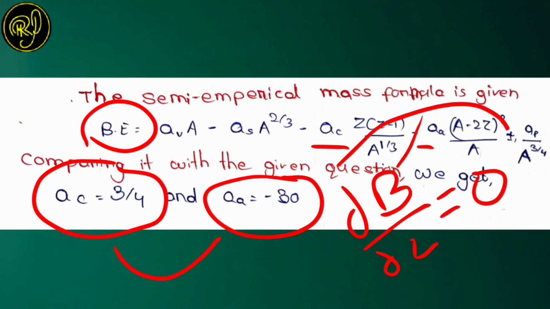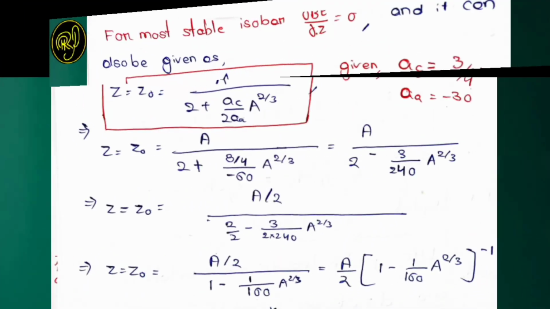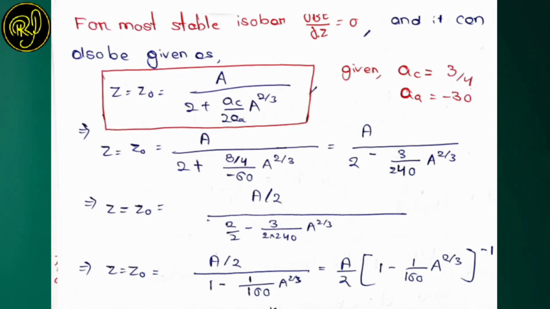When you solve del B upon del Z equal to 0, you get a very famous formula.